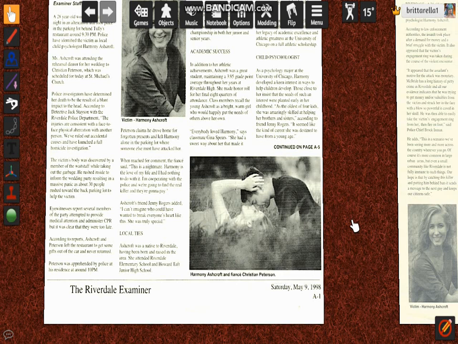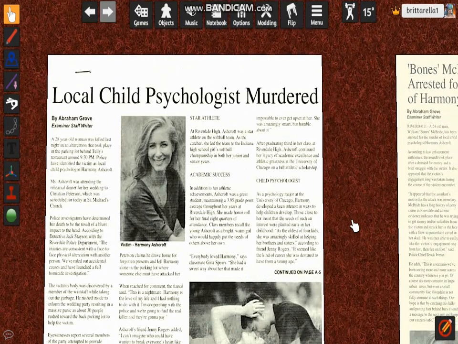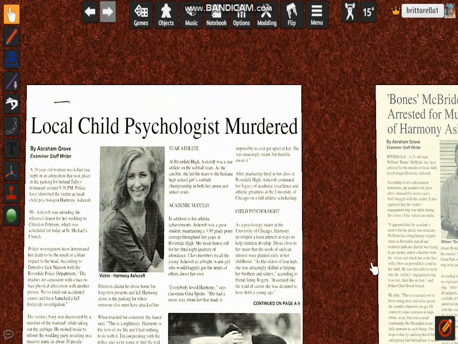Local ties. Ashcroft was a native to Riverdale, having been born and raised in the area. She attended Riverdale Elementary School and Howard Taft Junior High School. At Riverdale High, Ashcroft was a star athlete on the softball team. As the captain, she led the team to the Indiana High School Girls Softball Championship in both her junior and senior years.